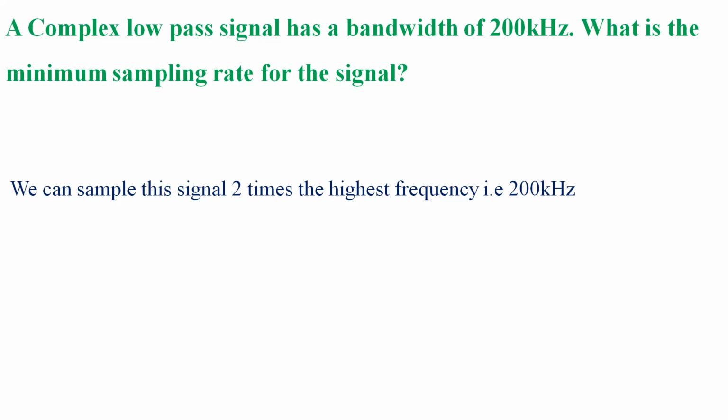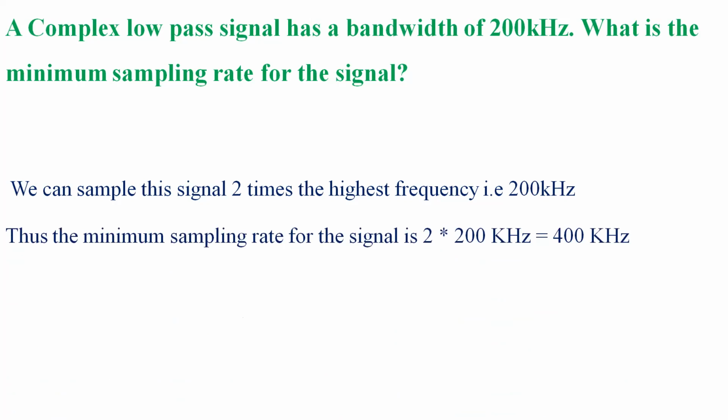We know that according to the Nyquist theorem, the sampling rate should be 2 times the highest frequency of the original signal. Here the frequency is given as 200, so we need to apply the Nyquist theorem.